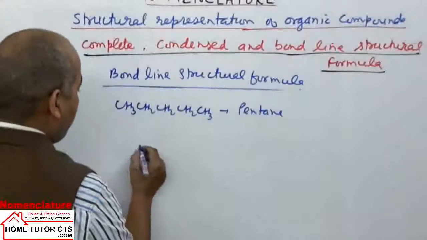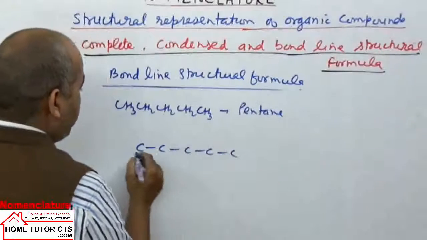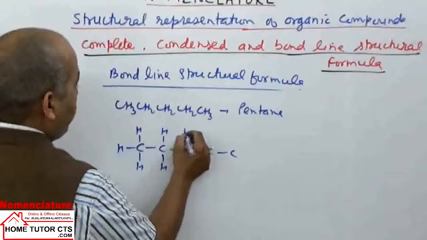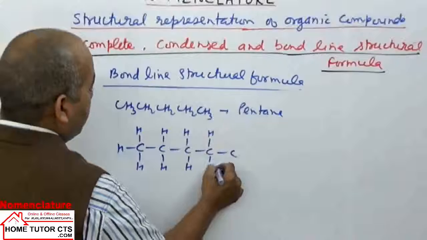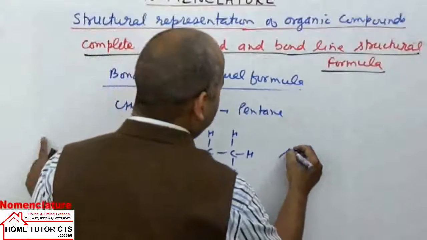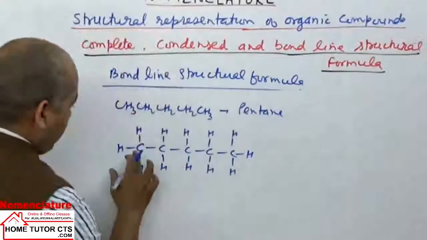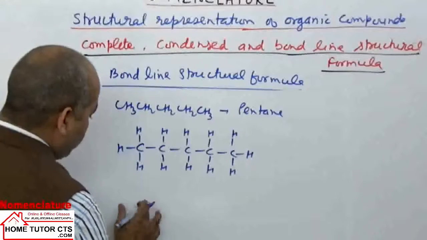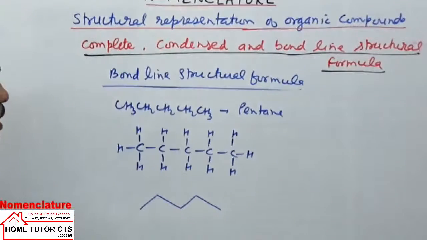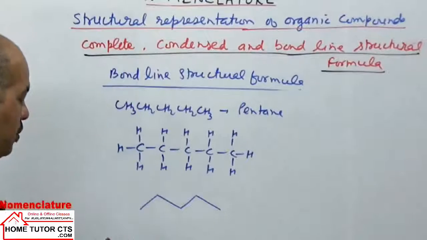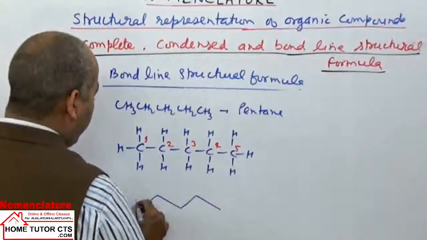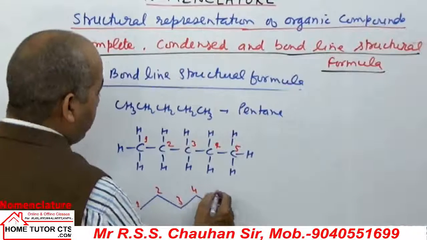See, if I write this structure open, the complete structure, you have 3 hydrogen atoms here, and 2 hydrogen atoms on each remaining carbon. This structure can be written this way here. I write here itself for clarity: CH3, first carbon, second carbon here, third carbon here, fourth carbon here, fifth carbon here. We have 5 carbon atoms. If I write carbon number 1 here, then 2, 3, 4, 5.